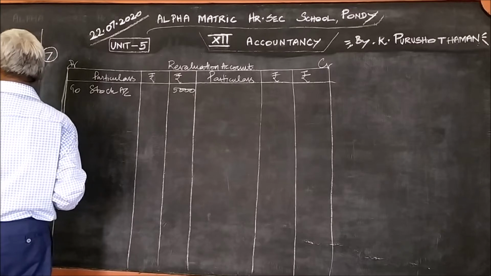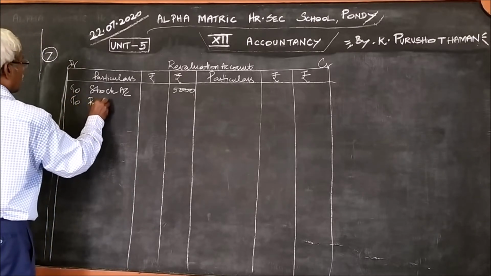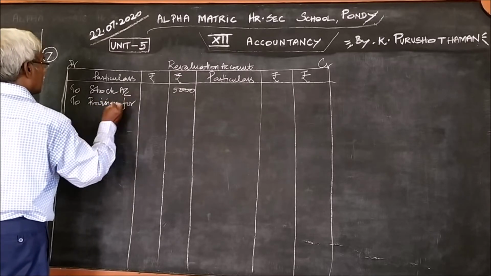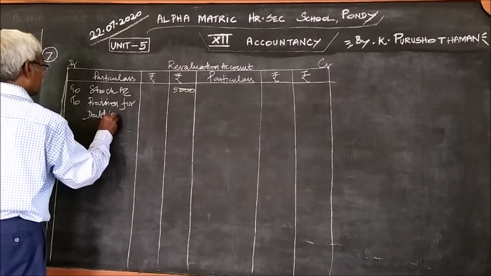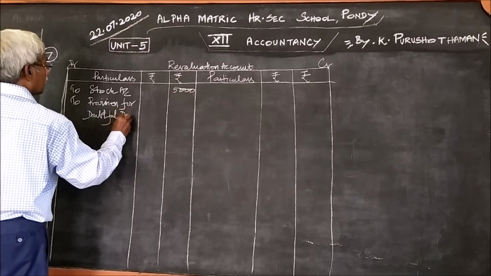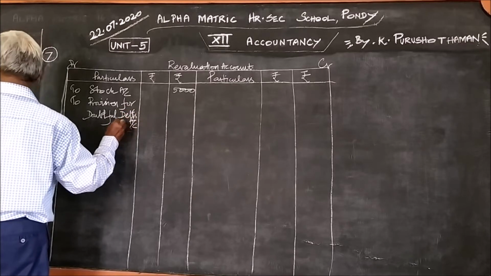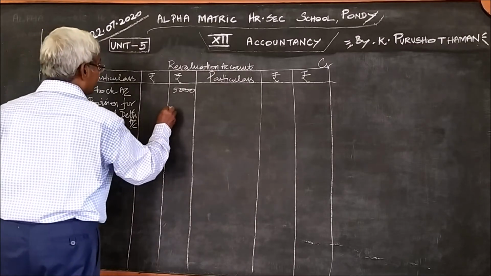To provision for doubtful debts account, 3,000.